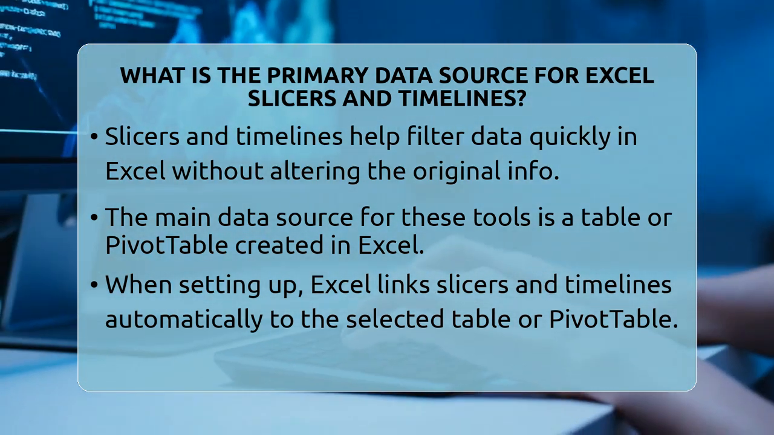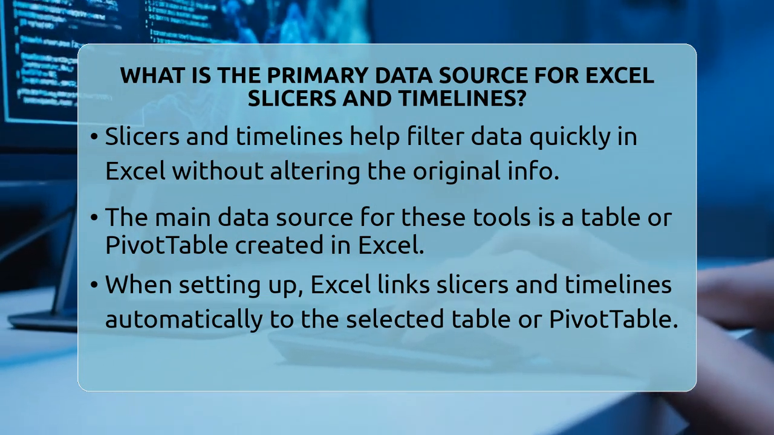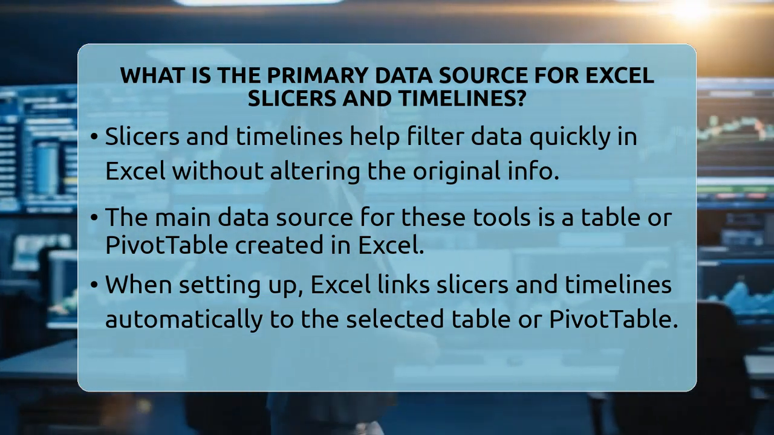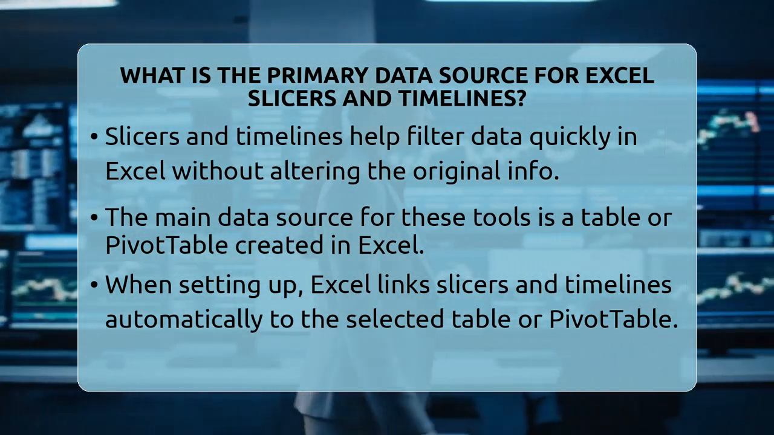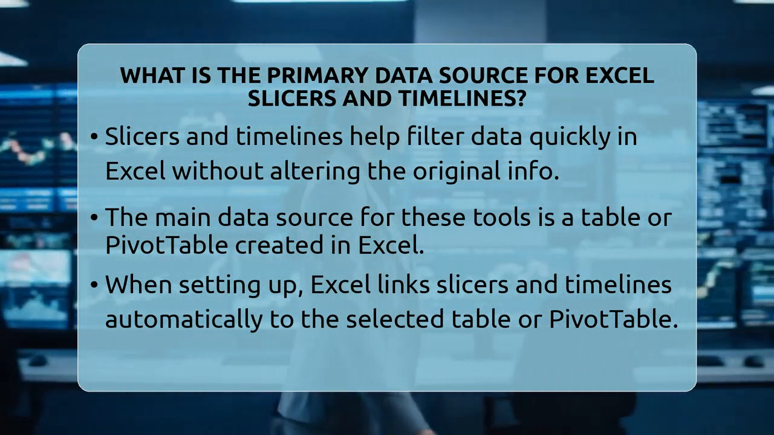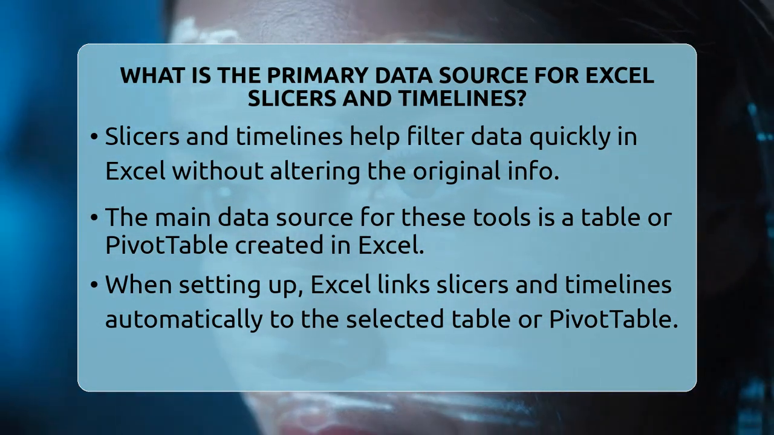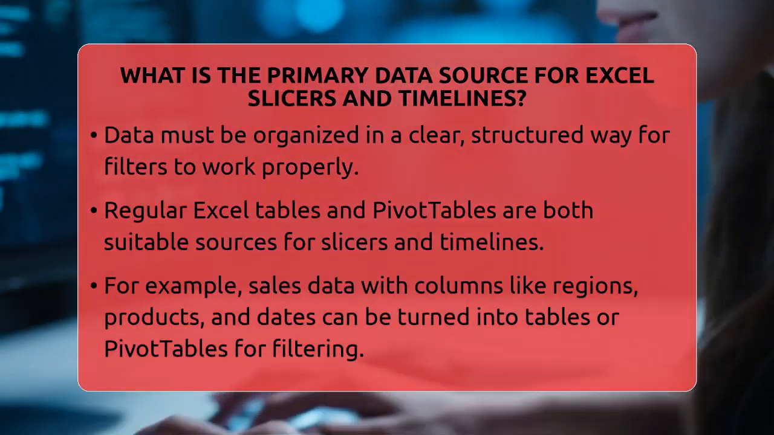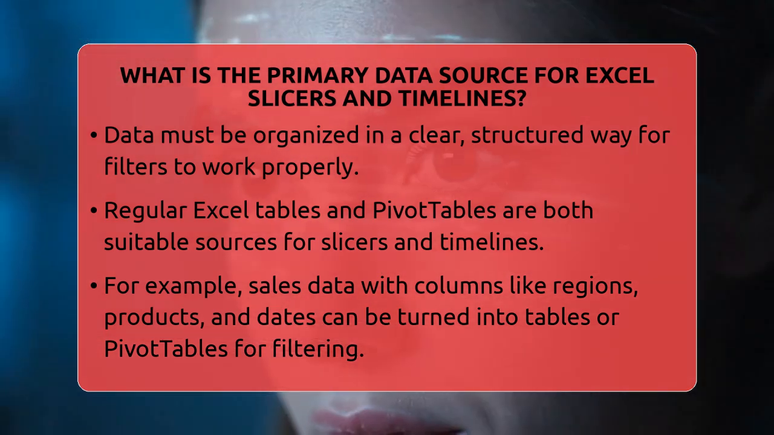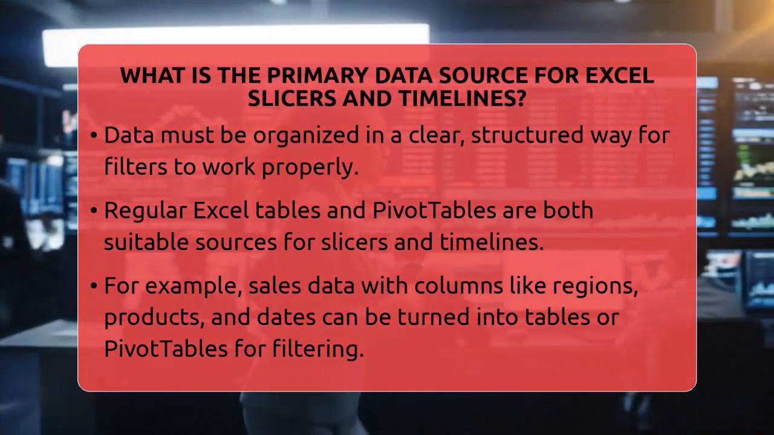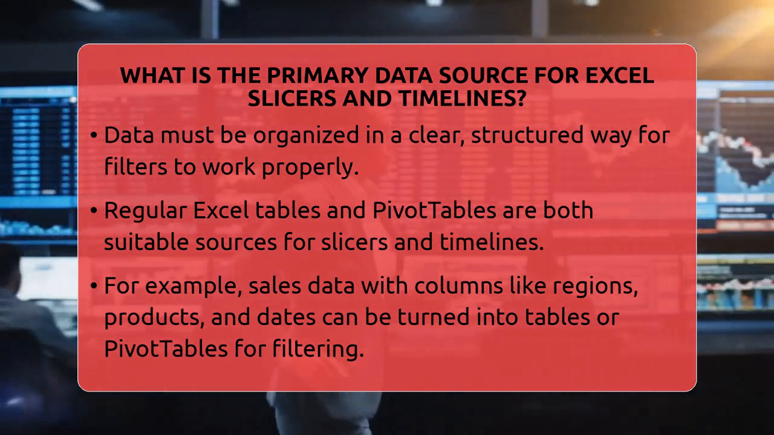But have you ever wondered what kind of data these tools work with? Well, the answer is quite straightforward. The main source of data for slicers and timelines is the table or pivot table you create in Excel. When you set up a slicer or a timeline, Excel automatically links it to the specific table or pivot table you select. This means your data needs to be organized in a clear, structured way.